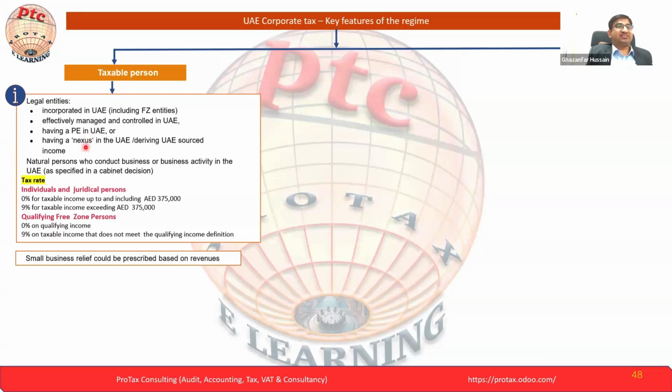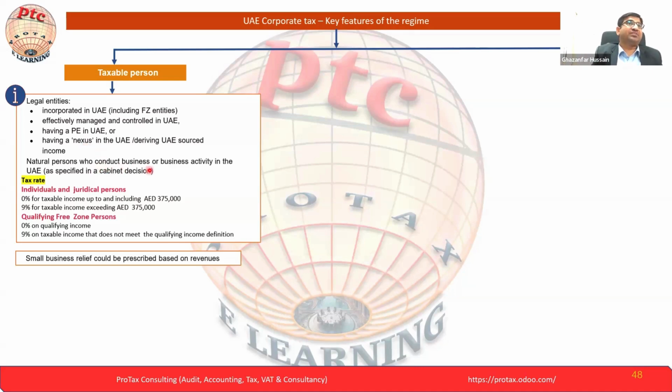Okay, now the next point is the nexus. Nexus: if you have real estate or property in the UAE, what is that? The company, maybe in any part of the world, Saudi, Qatar or Oman, has property here, and so that may fall under nexus. But again, this is just for understanding. I'm saying what nexus is. They may have property they give on rent, or property they kept for investment purposes only, for capital appreciation only. But we'll see in detail what is in scope and how it's taxable, because these are detailed topics. We have to dive into them one by one.